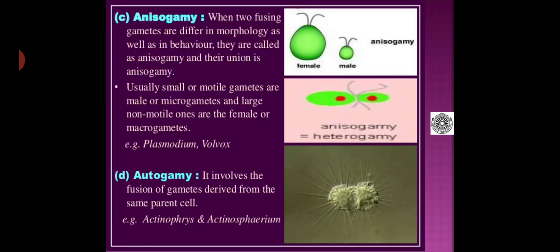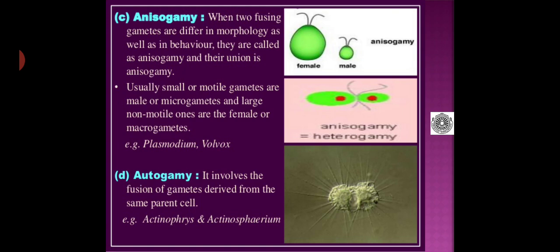Then coming to anisogamy, as you observe in the diagram, the female gamete is quite bigger in size and is called the macrogamete, while the male gamete is the smaller one and is known as the microgamete, and their fusion results in the formation of a zygote and the process is called anisogamy.